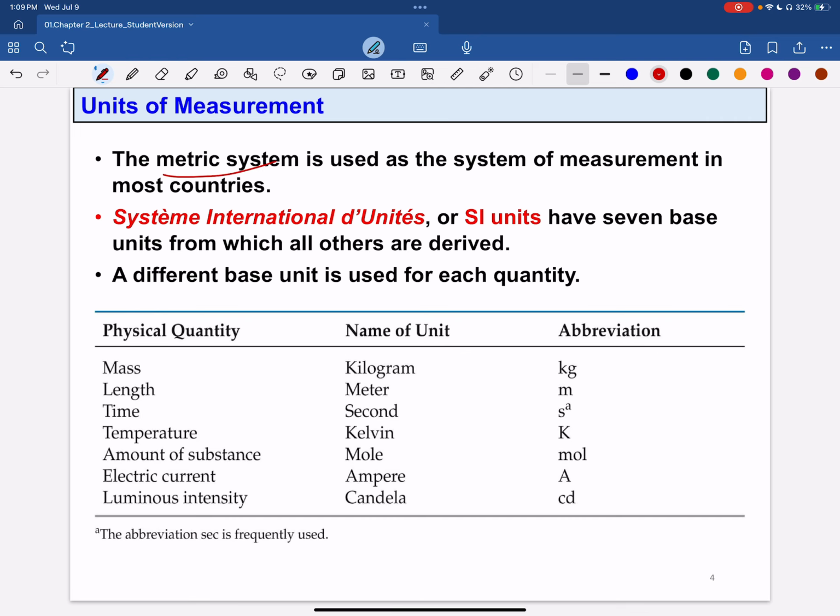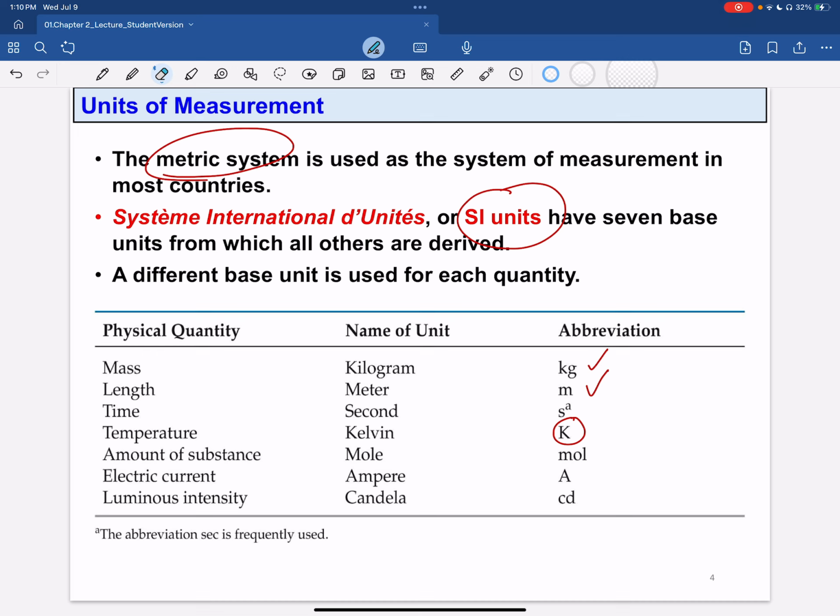Metric system. What is the metric system? It is the system of measurement in most countries. SI unit. It has 7 base units from which all others are derived. If we talk about mass, the SI unit of mass is kilogram; length, meter; time, seconds; temperature, Kelvin, not Celsius or Fahrenheit. Kelvin. Amount of substance, mole; electric current is amperes; and luminous intensity is candela.